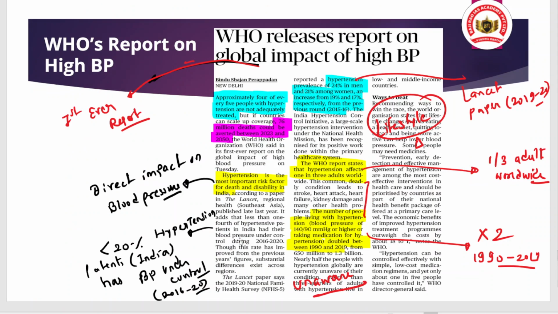So now moving to the second article discussion, it is related to WHO's report on high blood pressure. And when we talk about WHO, it means World Health Organization. This is a global organization that deals with health concerns at the global level, like dealing with the pandemic as well as promoting health collaboration between the countries. Okay, so when we talk about high blood pressure, it means you are facing hypertension. High blood pressure leads to hypertension. Hypertension is a symptom, and a person may get heart failure, a person may get kidney failure, and all these types of issues come under hypertension. Okay, so you need to understand.